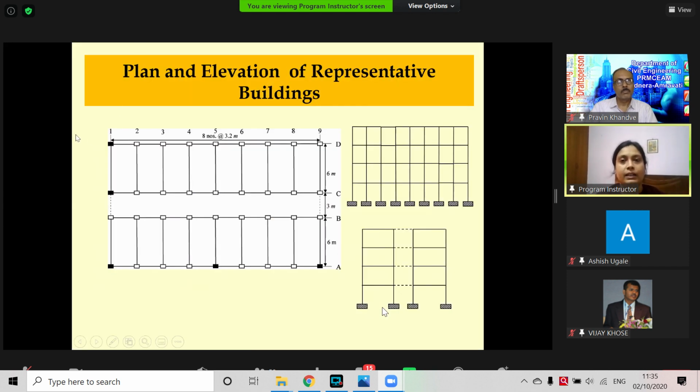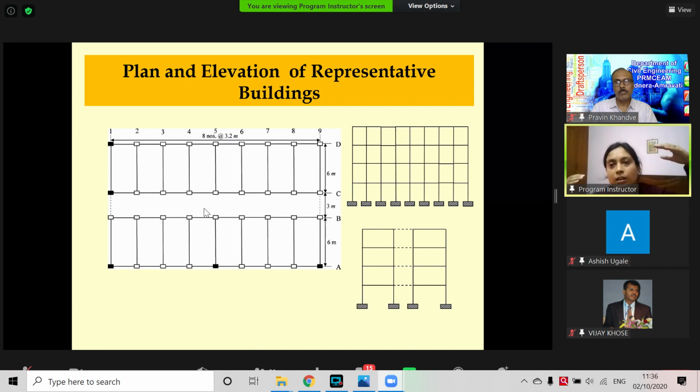To understand the actual effect of infills on the performance of RC frame buildings, I have again taken up the same building and applied nonlinear static analysis. Nonlinear dynamic analysis is nothing but an analysis changing its direction as well as amplitude with time, right? It is in pulses, earthquake load.